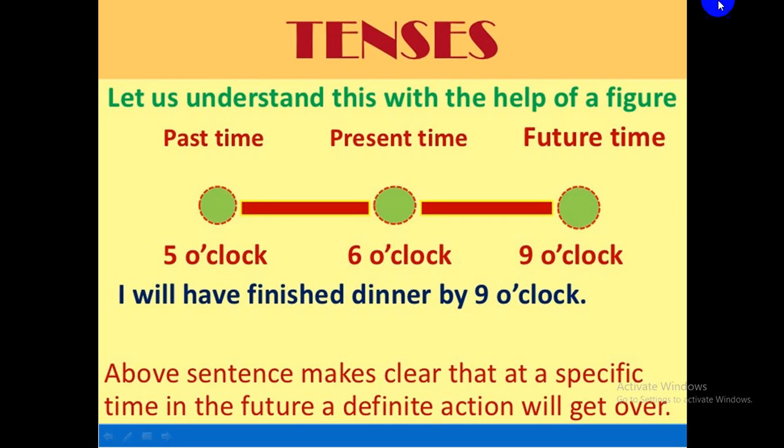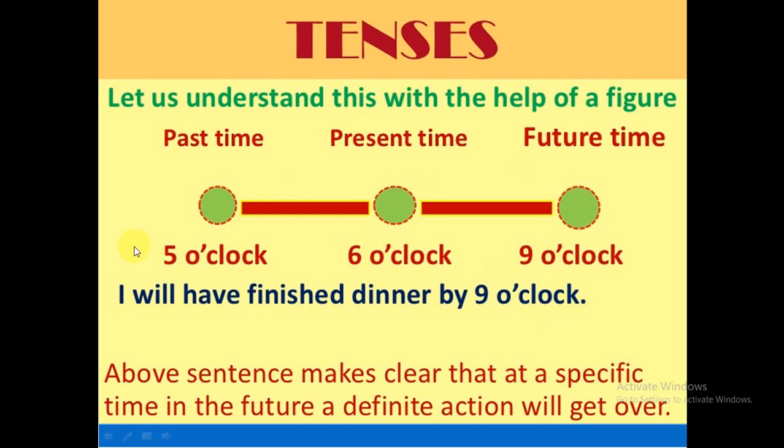Now see next, let us understand these with the help of a figure. Now see, past time, present time, future time. Think that past time is 5 o'clock, present time is 6 o'clock, and future time is 9 o'clock. If I want to talk about the future, can I say I will have finished dinner by 5 o'clock? No, because this is past time. By 6 o'clock? No, because this is present time. If 9 o'clock is the future time, then I will have finished dinner by 9 o'clock.